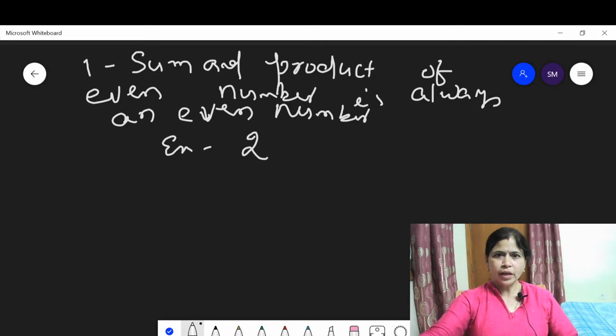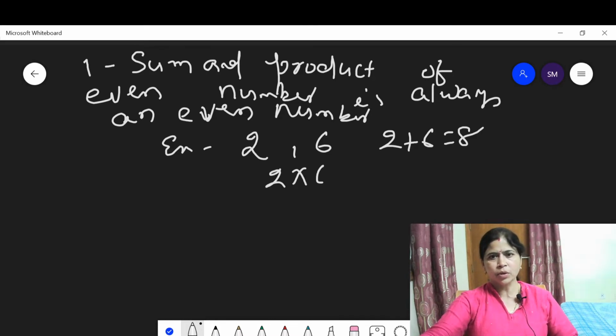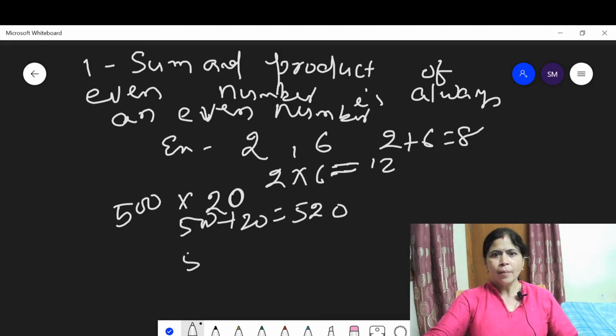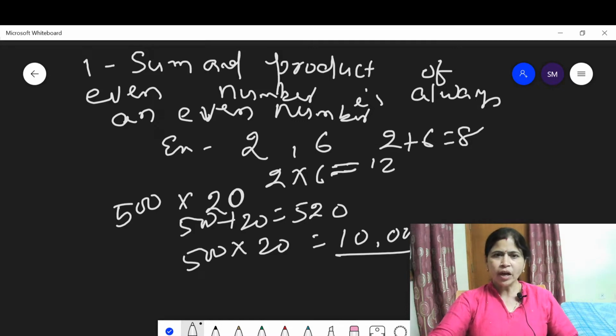Suppose 2 is an even number, 6 is an even number. 2 plus 6, 8, is also an even number. 2 into 6 is equal to 12, an even number. Say any even numbers. Suppose 500 is an even number, 20 is an even number. 500 plus 20, 520, is an even number. 500 into 20 is equal to 10,000. This is also an even number. Now you are clear about the property: the sum and product of even numbers is always an even number.